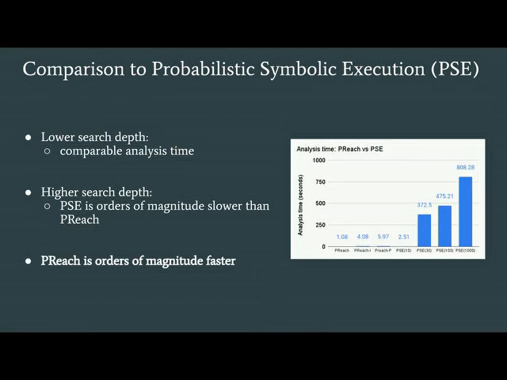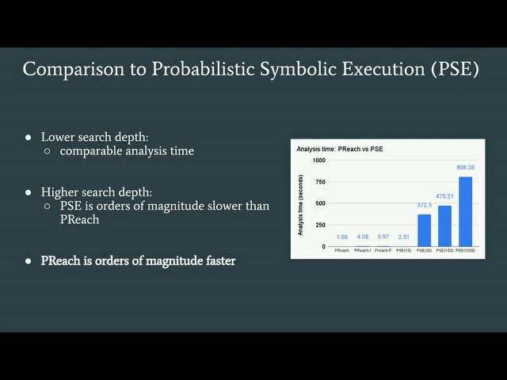Now that we see that Preach has very high precision, recall, and accuracy compared to probabilistic symbolic execution for programs in general, we compare the analysis time between these two tools. We see that for lower search depth, probabilistic symbolic execution is very fast, and the analysis time using Preach is comparable.